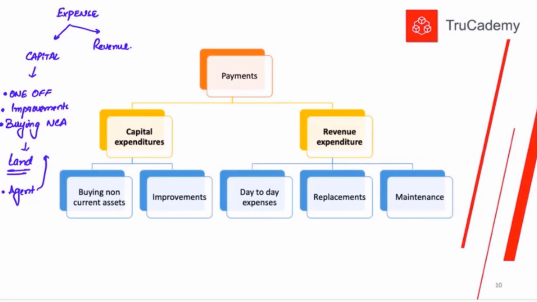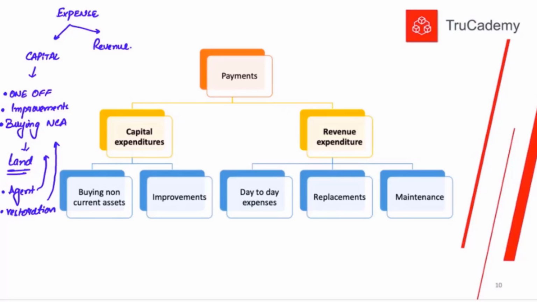Then after this, for example, if we are paying some cost like restoration cost for the land, which is necessary to buy that land, obviously that restoration cost will also be your capital expenditure. So any cost of buying your non-current asset, bringing some improvements in your non-current asset, or any cost that is necessary to incur to buy that asset, all these costs will be considered as capital expenditure.